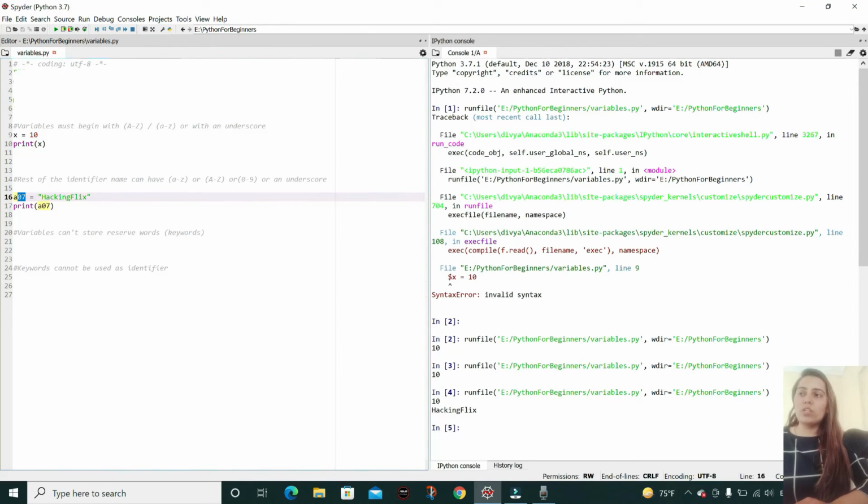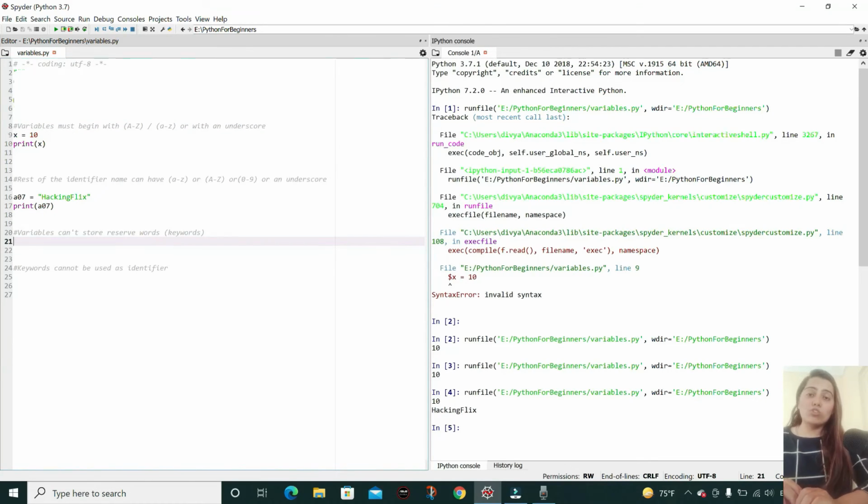So this holds true. There can be numbers in between or at the end, but the start of an identifier should only be with uppercase A to Z, lowercase a to z, or with an underscore.